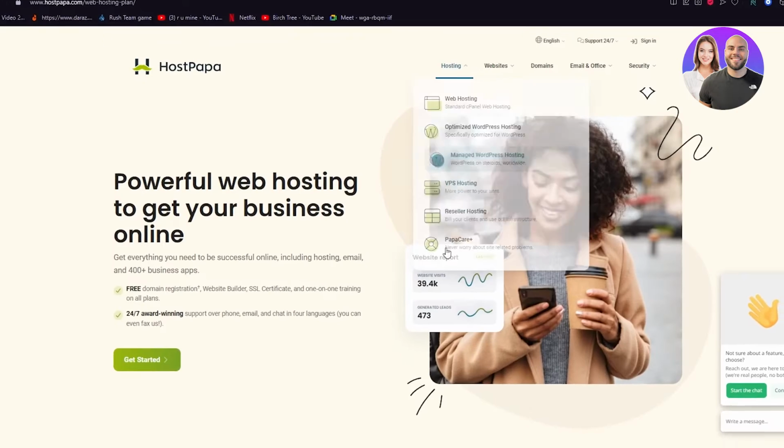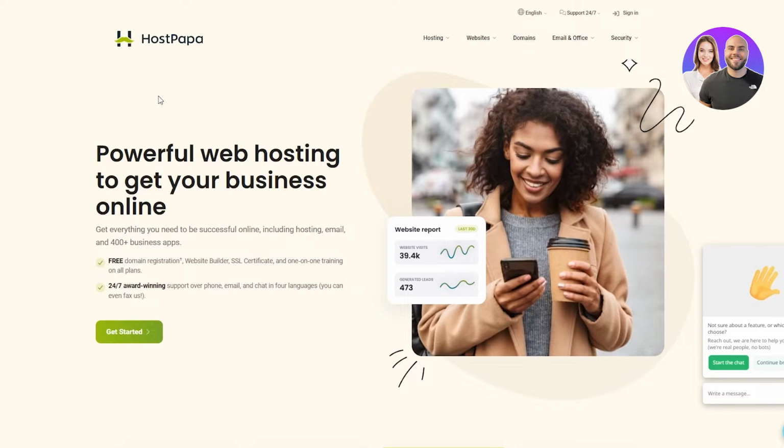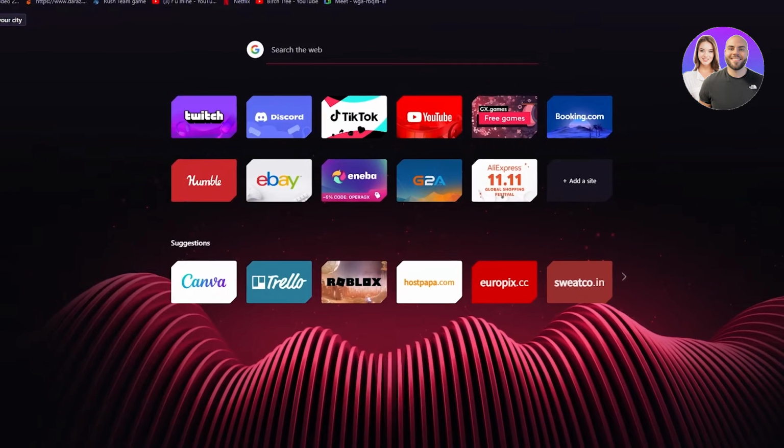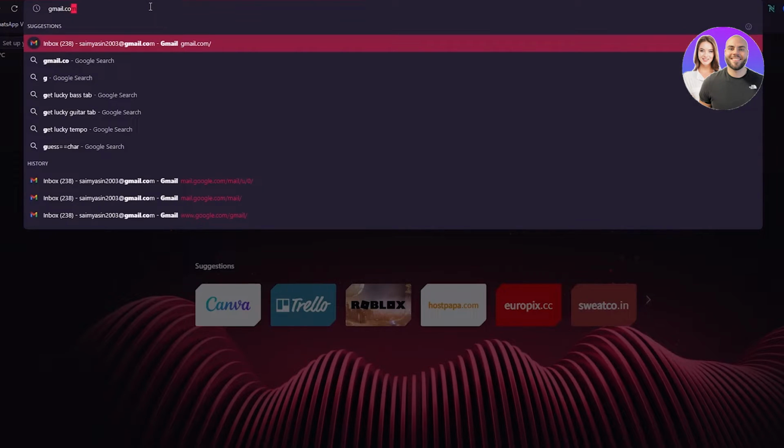And once that is done, you're going to create the email. And once you create it, it's going to be in your Host Papa background store. And from there on, you're going to want to go and edit it. Now, once you edit it, it's going to generate a proper web hosting domain, and it's going to name it on your email. Once you have an email properly created and a proper domain name, you're going to go to your Gmail.